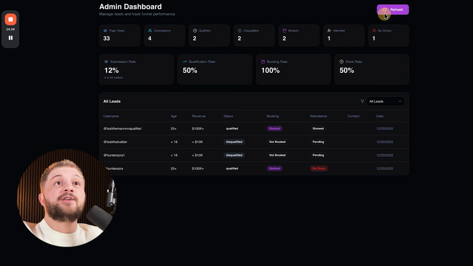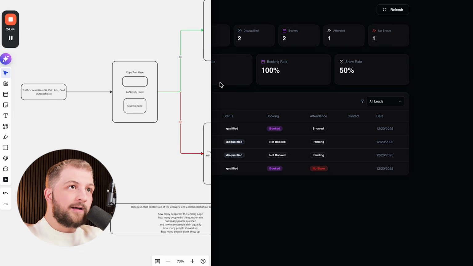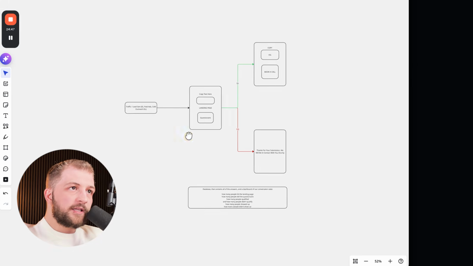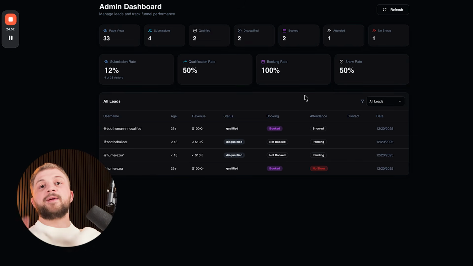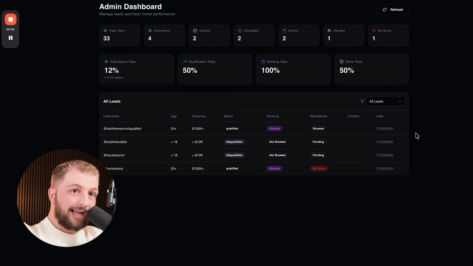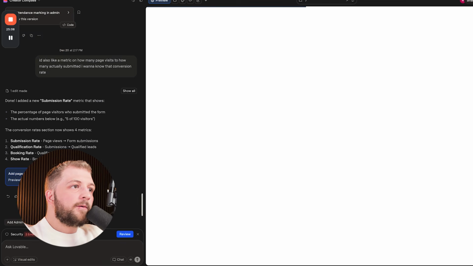Sweet. This is every metric we could possibly need in order to track the optimization of a funnel and how well it is actually converting. So we just took this entire thing here and turned it into an actuality where we can now start dumping traffic into this thing, filtering out creators that are good and filtering out creators that are not good, and then having some kind of agency scaling system here. So amazing. Tell me this is not so cool. Tell me that this is not so cool.